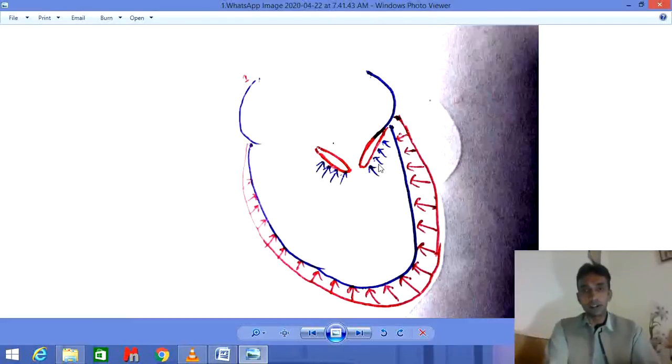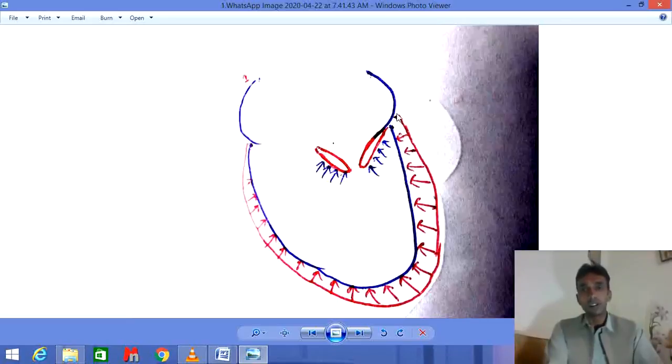This is the contraction of the ventricle of the heart, in which the volume of blood in the ventricle remains the same. There is no increase or decrease in the volume of blood in the ventricle. This isometric contraction takes place passively. There is no expenditure of any sort of energy in the isometric contraction.